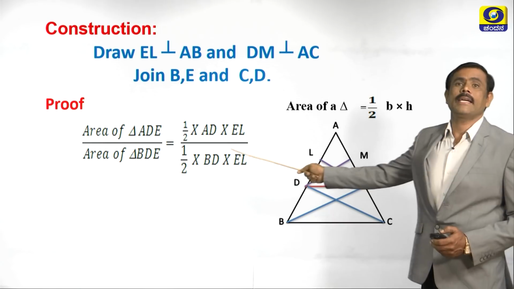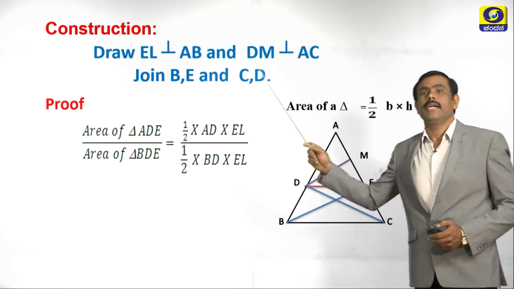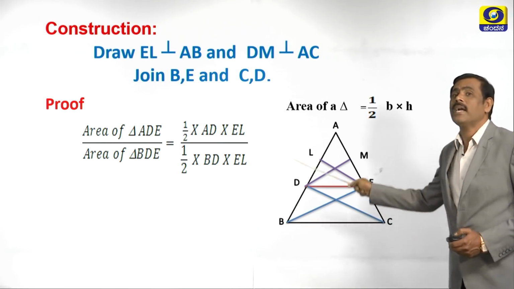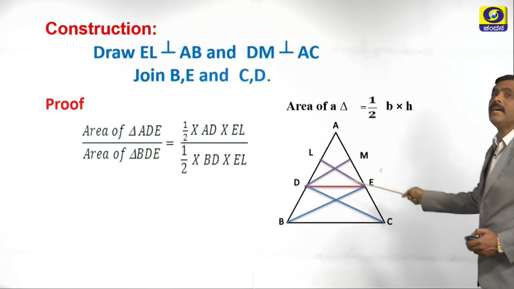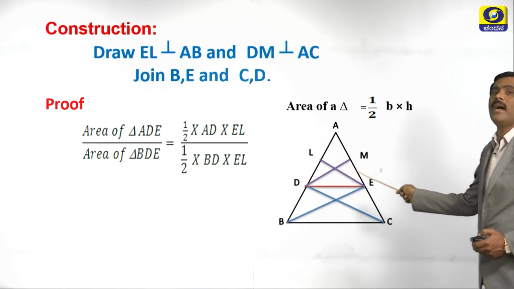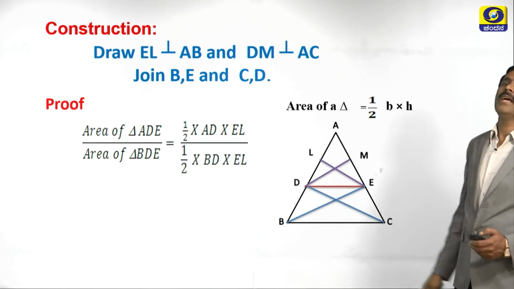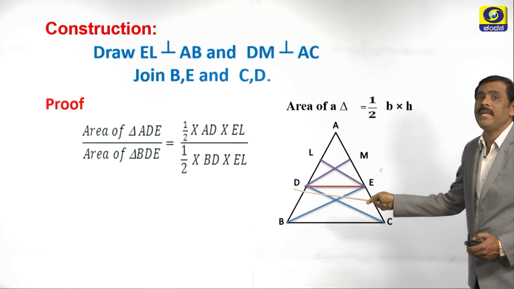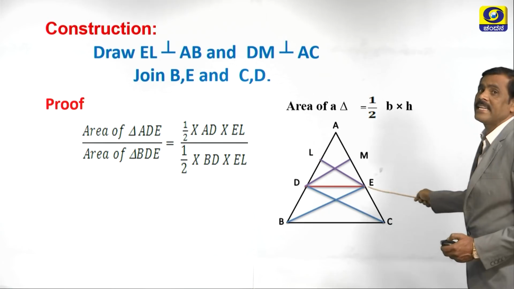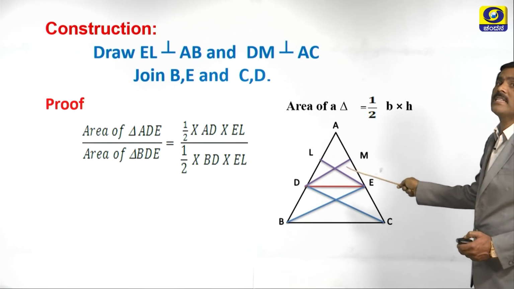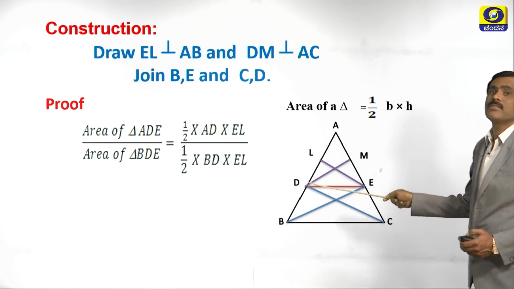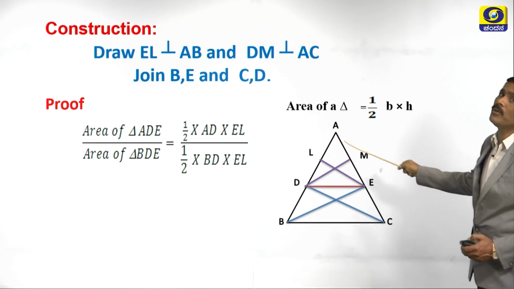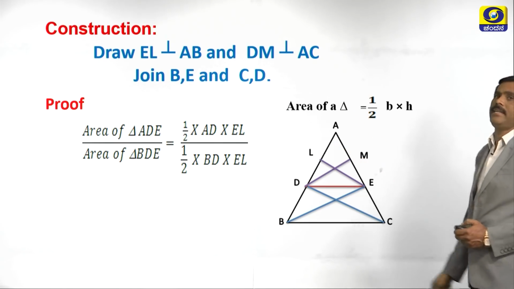So, now take area of triangle ADE divided by area of triangle BDE. What is area of triangle ADE? If AD is the base, EL is the height. Similarly, area of triangle BDE, if BD is the base, what is the height? EL is the height. You can see, no, this is the height. We have to produce BD to A, then EL is the height.